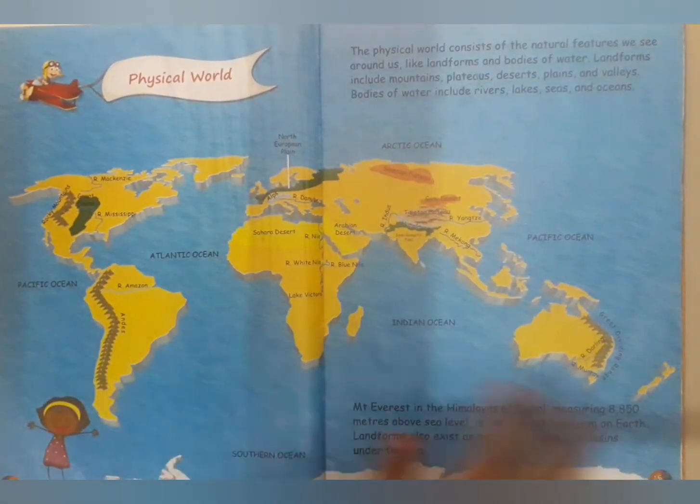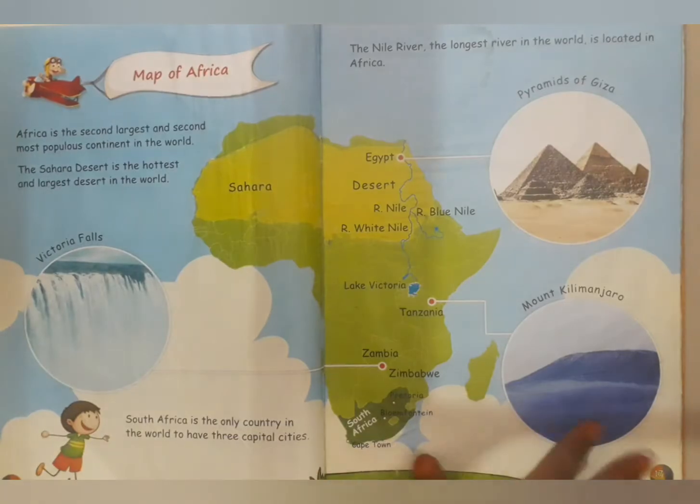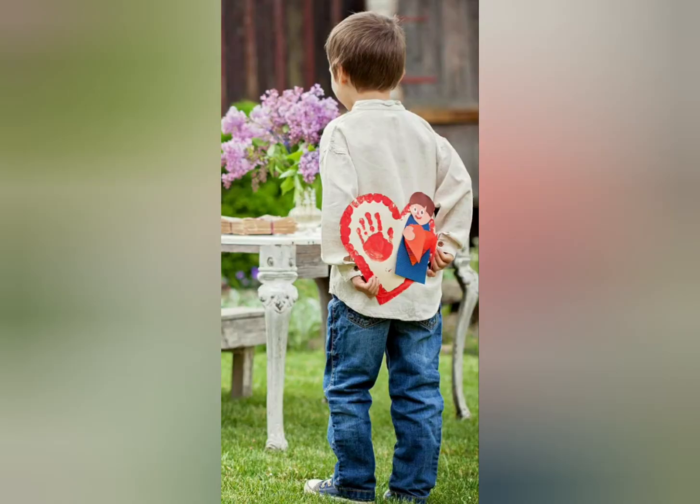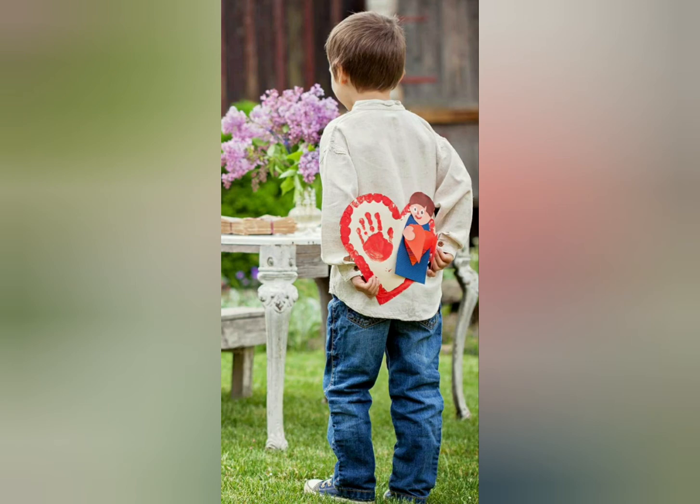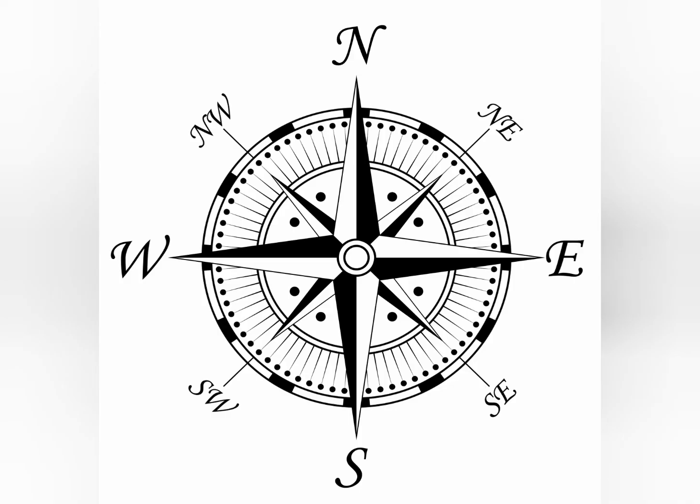Sachin was so happy after knowing about a globe, a map, wall maps and an atlas. What about you children? Are you all happy? Fine. The next day evening, Sachin asked me, "Mom, how many directions do we have?" I replied, "There are 4 main directions. They are north, south, east and west."